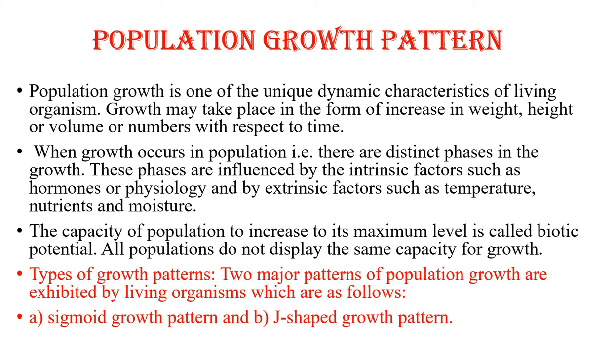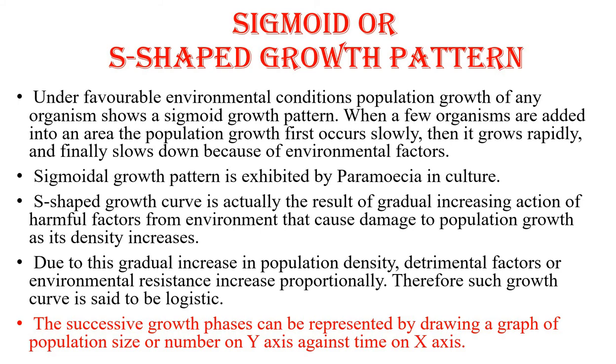Types of growth pattern: two major patterns of population growth are exhibited by living organisms, as we have studied previously. One is the exponential growth pattern, which is also known as the J-shaped growth pattern, and another is the logistic or sigmoid growth pattern. We'll consider each of these separately, one by one. First, the sigmoid or S-shaped growth pattern, which is also known as the logistic growth pattern.